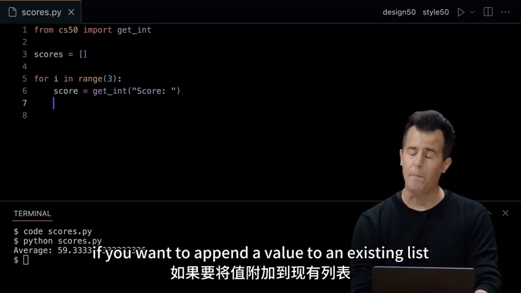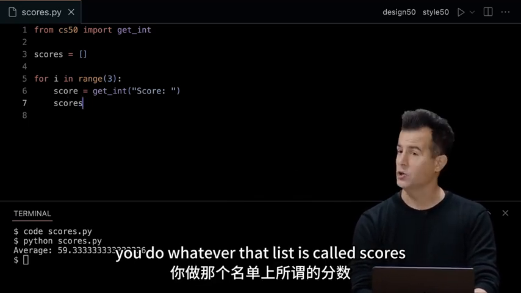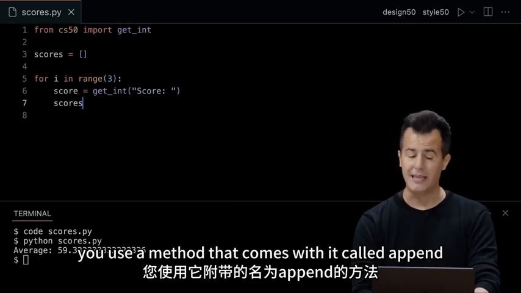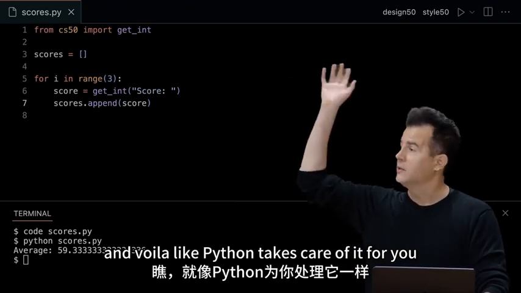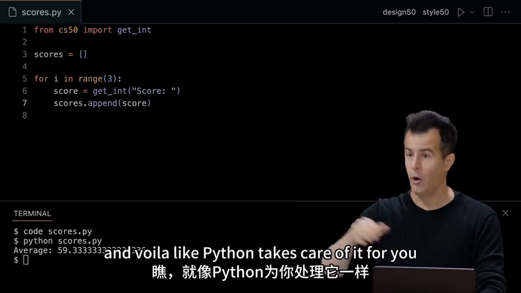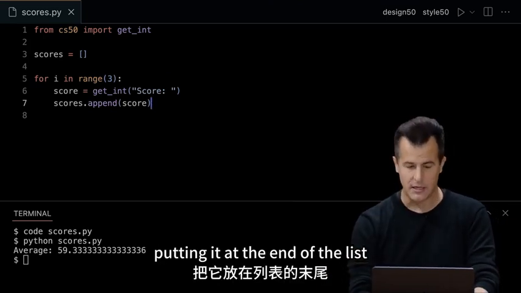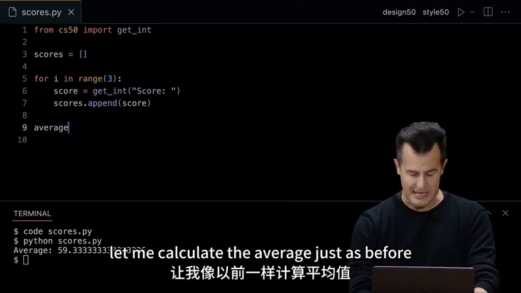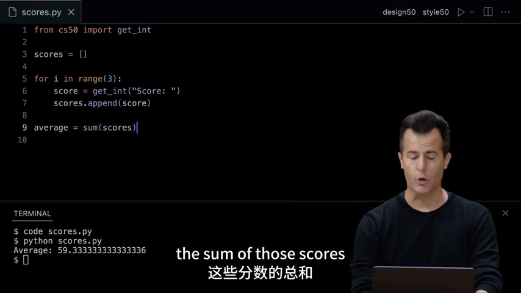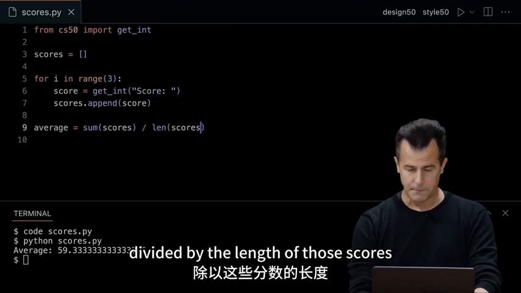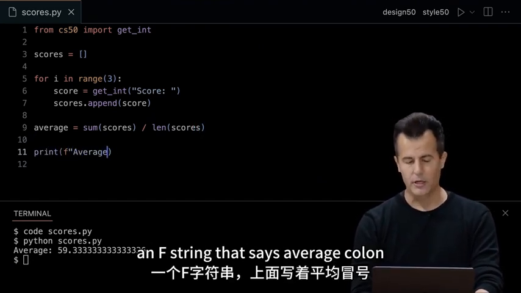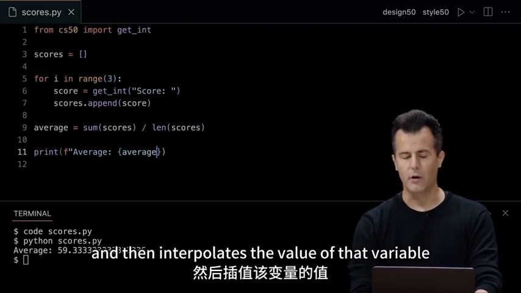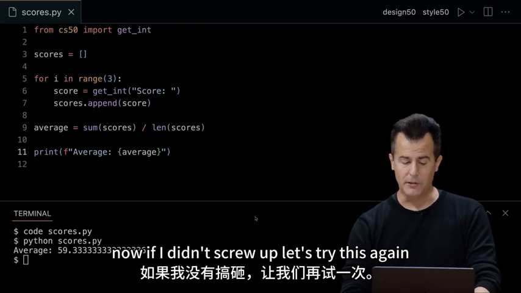In Python, if you want to append a value to an existing list, you do whatever that list is called, scores in this case. You use a method that comes with it called append, and you append that score. And voila, like Python takes care of it for you, putting it at the end of the list. Now, outside of that loop, let me calculate the average just as before, the sum of those scores divided by the length of those scores. Then let's go ahead and print out an f string that says average colon, and then interpolates the value of that variable. Now, if I didn't screw up, let's try this again.